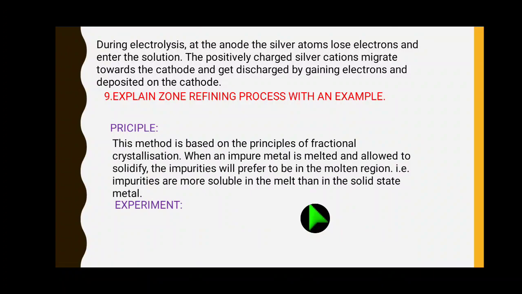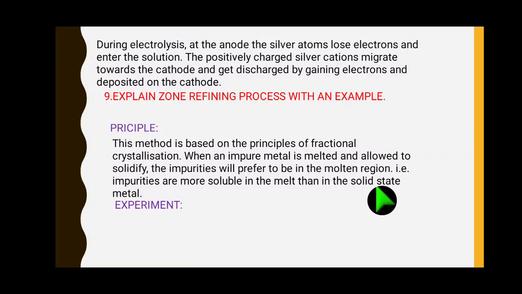This method is based on the principle of fractional crystallization. So note the point, fractional crystallization. When an impure metal is melted and allowed to solidify, the impurities will prefer to be in the molten region, right? Impurities are more soluble in the melt than in the solid state metal, right?